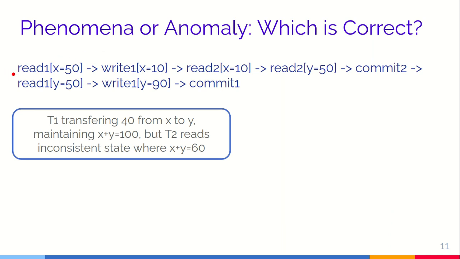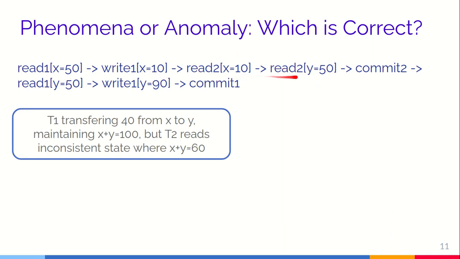A history is basically a subsequence. In this history, T1 is transferring 40 from X to Y while maintaining that X plus Y is 100, but T2 reads an inconsistent state, that is X plus Y is 60. So transaction 1 reads 50 and then writes 10, and then again there is a context switch, and transaction 2 reads X as 10 because it was written by transaction 1, and reads Y as 50.